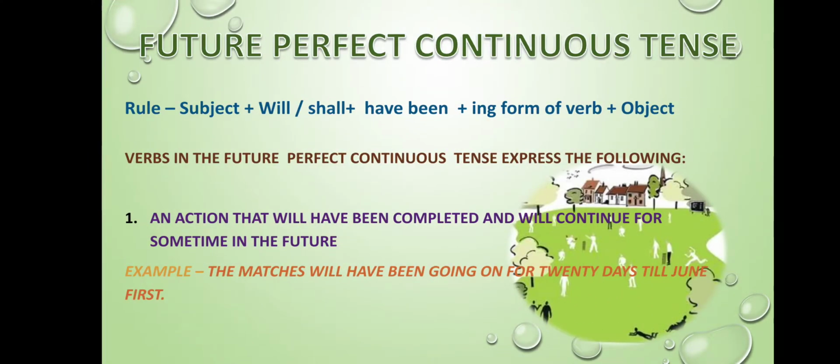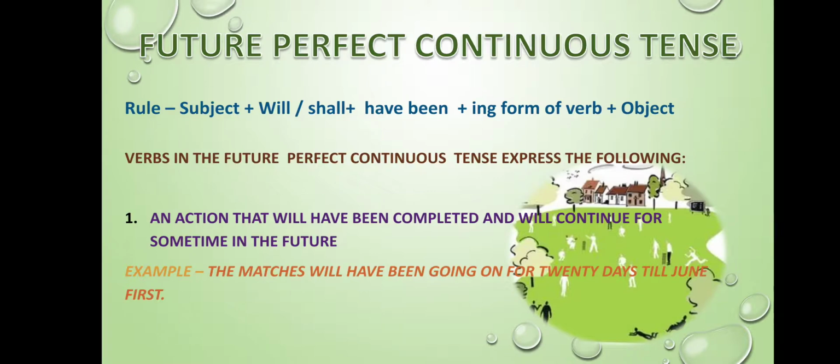Now we are going to talk about the last kind, that is future perfect continuous tense. Rule says that we'll add will and shall to the subject, then have been plus ing form of the verb plus object. That means the rule becomes will, shall plus have been plus ing form of the verb. We are using ing forms since the tense is continuous. They are used with actions that have started and will continue for some span of time in the future.